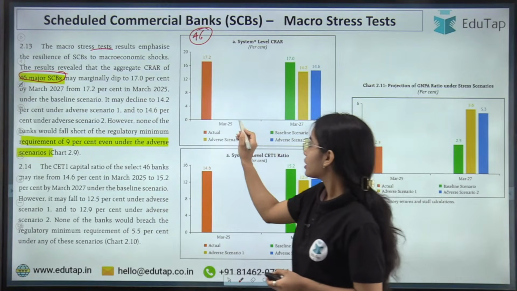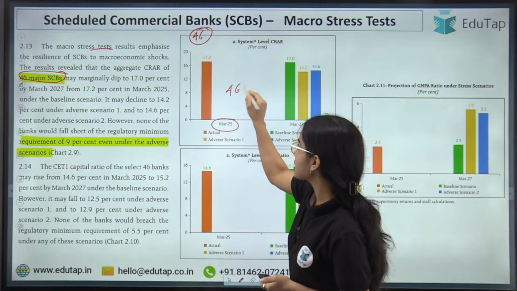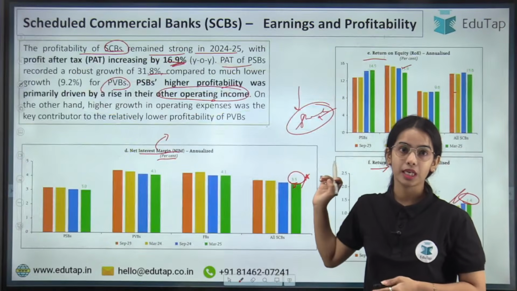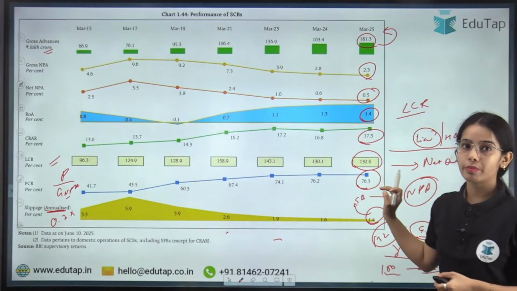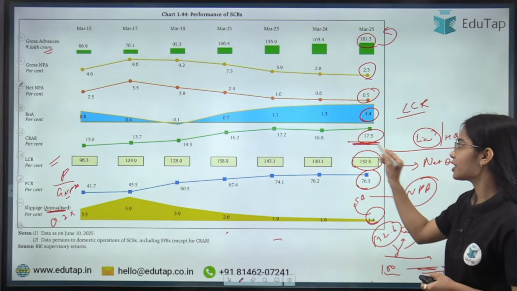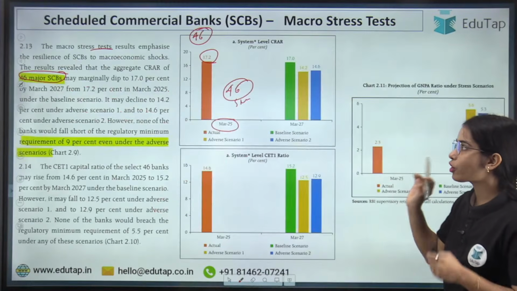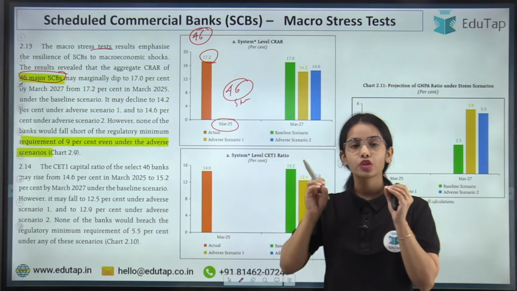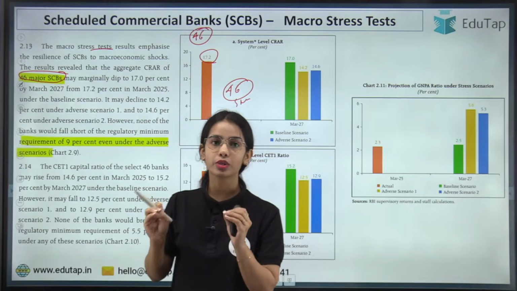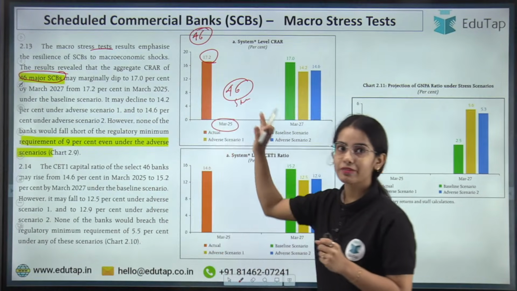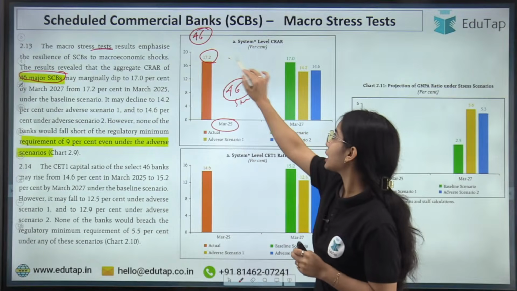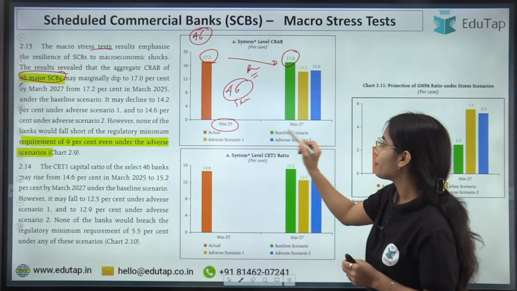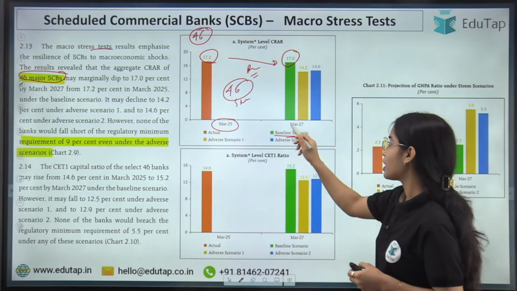Now here, in March 2025, for these 46 scheduled commercial banks, the capital to risk weighted asset ratio is 17.2%. If you see for all the scheduled commercial banks, the capital to risk weighted asset ratio is 17.3. But here we are taking only the 46 scheduled commercial banks, not all. So for the 46, the capital to risk weighted asset ratio in March 2025 is 17.2%. That is projected to decrease to 17% in the baseline, the normal scenario, by March 2027.